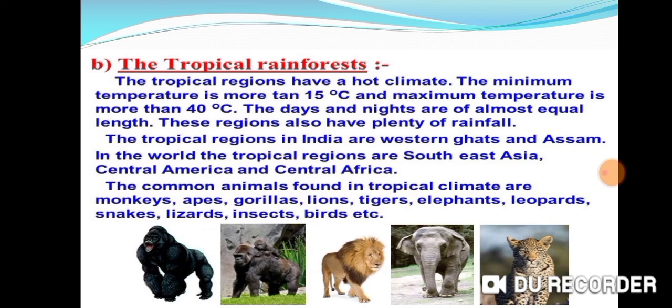Children, you can understand that the polar regions and the tropical regions are the two regions of the earth which have severe climatic conditions. We will now describe the climatic conditions in both these habitats and how animals are adapted to live in these climates. So today first we will discuss the animals which live in the polar region, and in my next class I will discuss the adaptation in animals in the tropical rainforest.